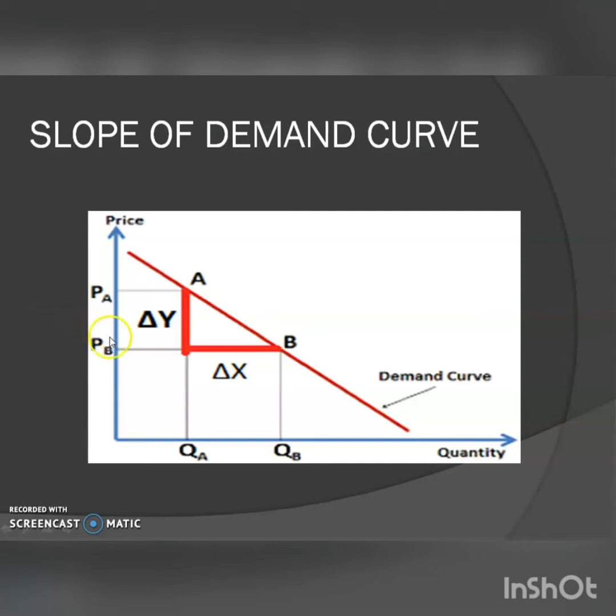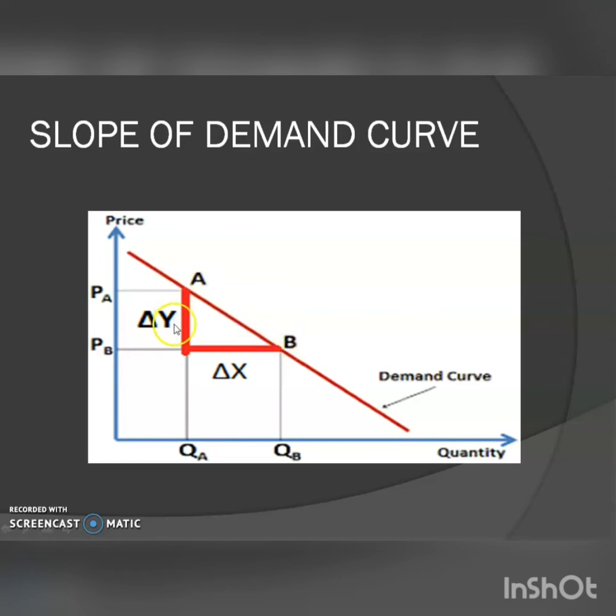So it is measured on the y-axis, and quantity demanded is the dependent variable because the change in demand happens due to a change in price. So demand depends upon price, and it has a negative relation. That's why the slope of the demand curve is negative, or it is a downward sloping curve. The shift from point A to point B is the slope of this demand curve.